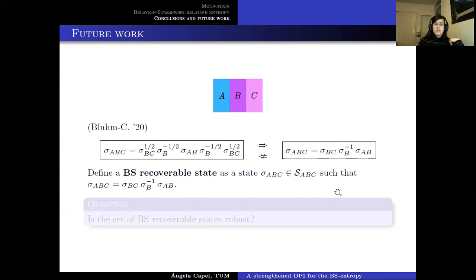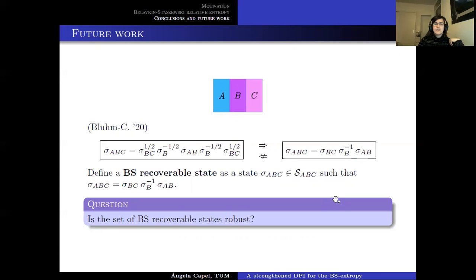And once we have that, an interesting question that arises is about the set of BS recoverable states, so states that satisfy this condition here. Is this set robust, in the sense that if we have something that is close to satisfying this condition but doesn't satisfy it, does it mean that it's close to being a BS recoverable state, in the sense that the analogue of the conditional mutual information, but for the BS entropy, would be small?